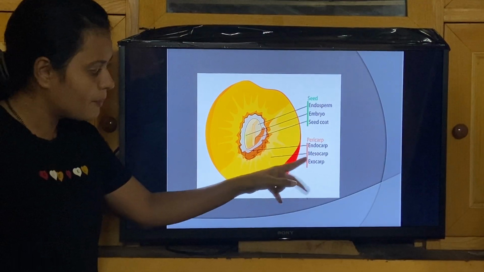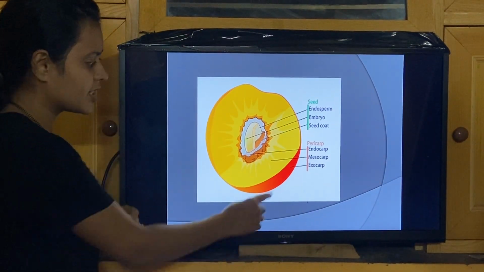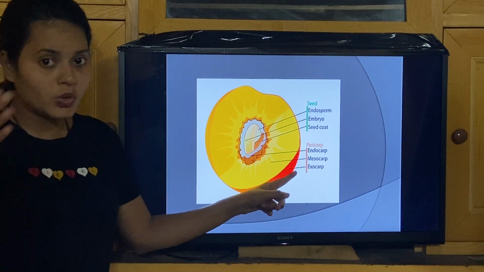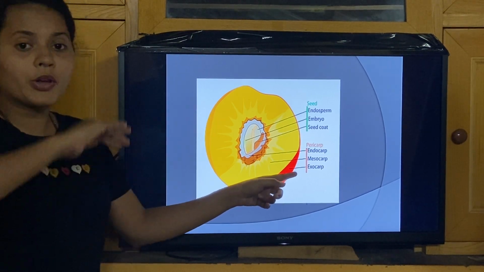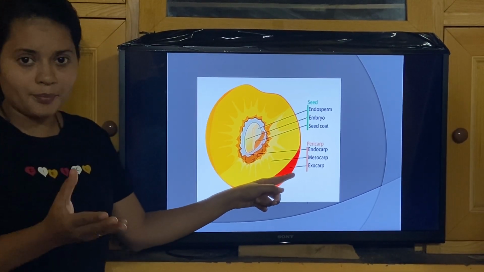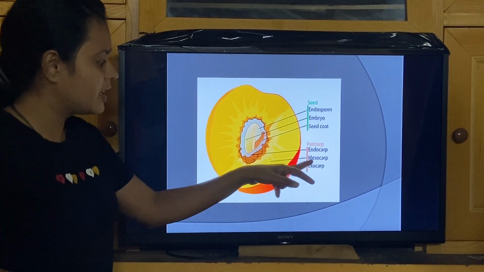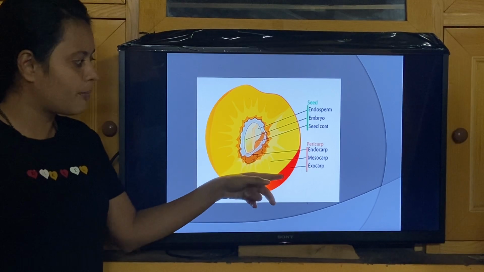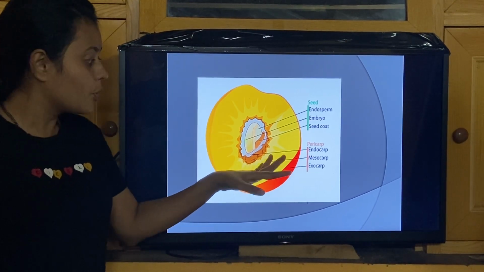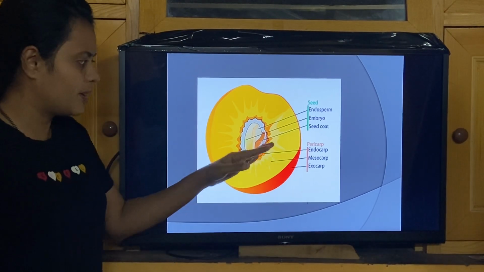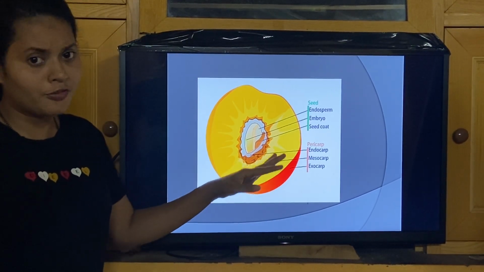So the pericarp is differentiated into three regions. The outer one is the exocarp, outside. What you can see outside is the exocarp. When you cut open the fleshy part, what you normally eat is the mesocarp. Imagine this is an apple. No, this I cannot consider as an apple. Why? Because I will tell you the example. Imagine this is one particular fruit.